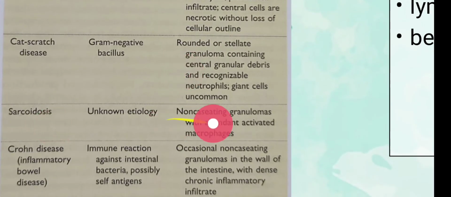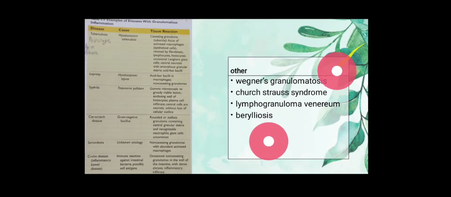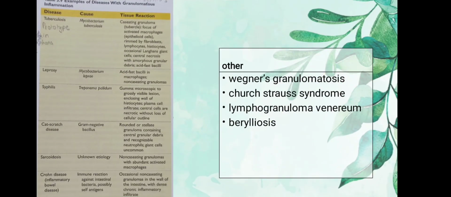Sarcoidosis, which is non-caseating, Crohn's disease, which is also non-caseating, Wegener's granulomatosis, Churg-Strauss syndrome, lymphogranuloma venereum, and berylliosis. All these are important. You should just remember the names of the diseases which involve granulomatous inflammation.